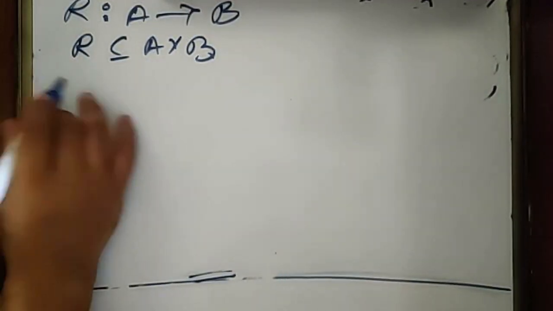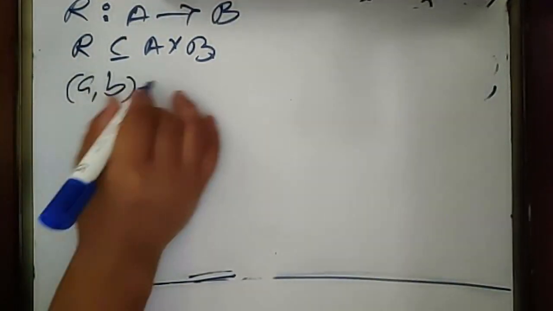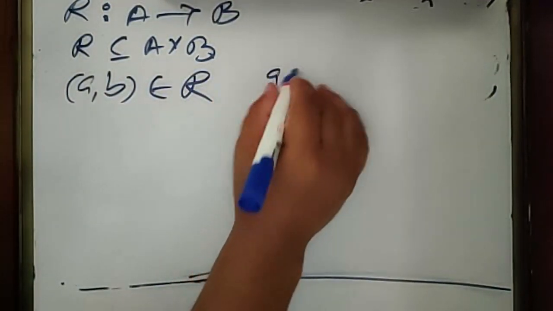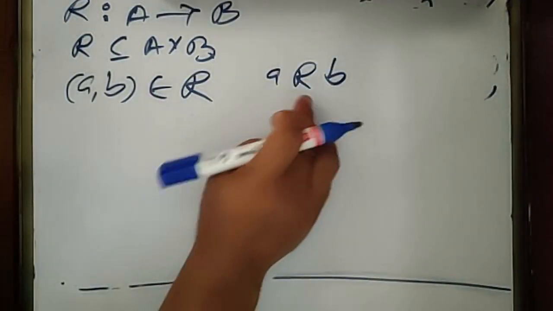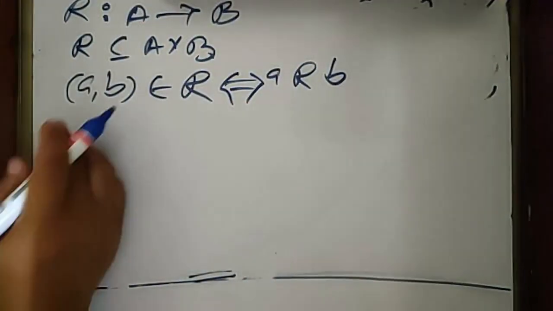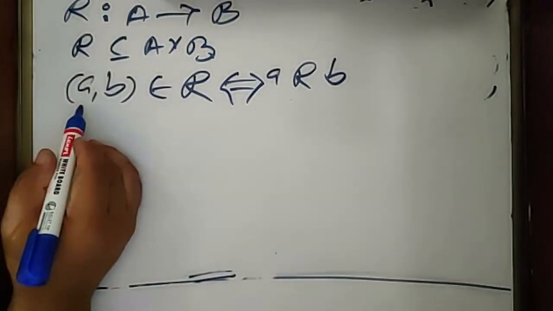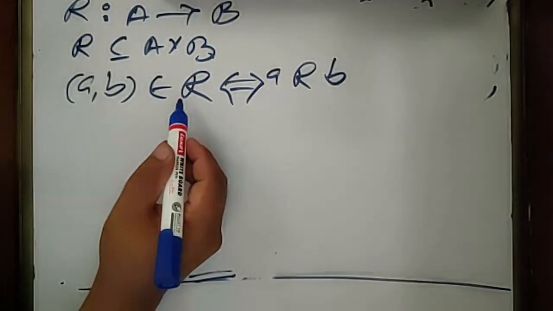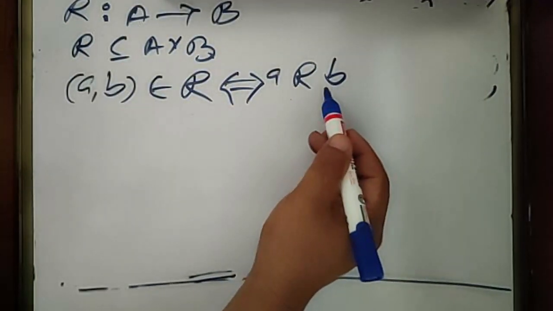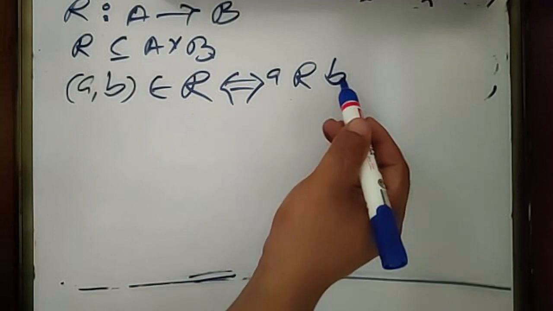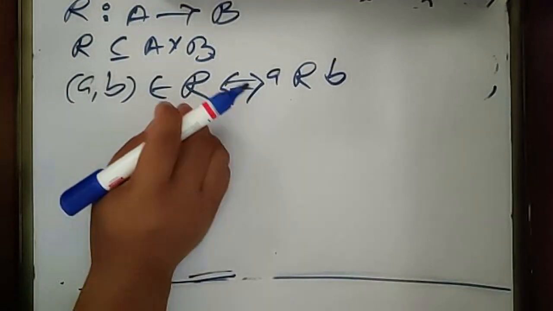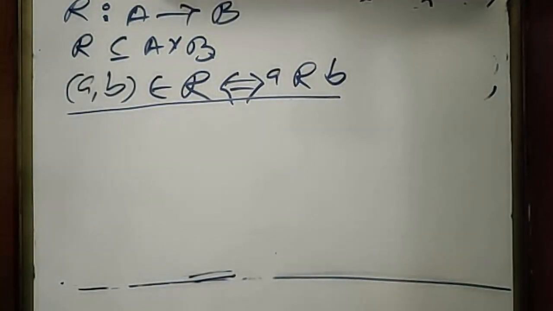If an element (a, b) belongs to the relation R, then we write a is related to b by the relation R. So this implies this and this implies this. That means if an ordered pair (a, b) belongs to R, then a is related to b by the relation R. Similarly, if a is related to b by relation R, then the ordered pair (a, b) must be in the relation R. These two are equivalent. Okay.